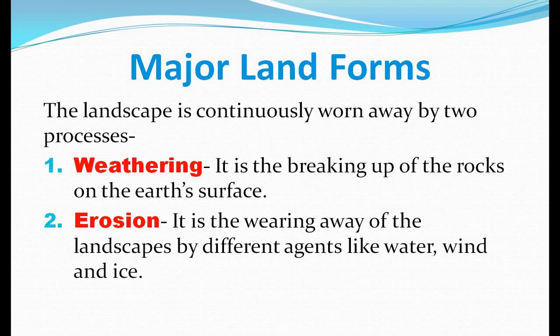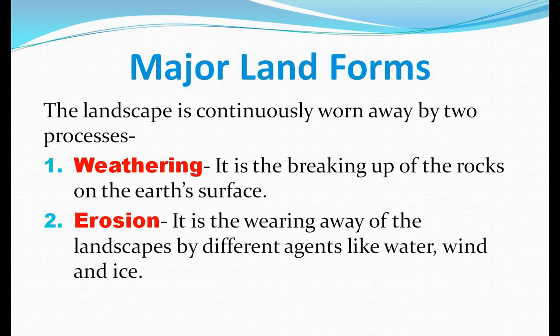Weathering refers to the process by which the rocks exposed on the surface of the earth get broken into smaller pieces while lying at the same place. And erosion is the wearing away of the landscapes by different agents like water, wind and ice.